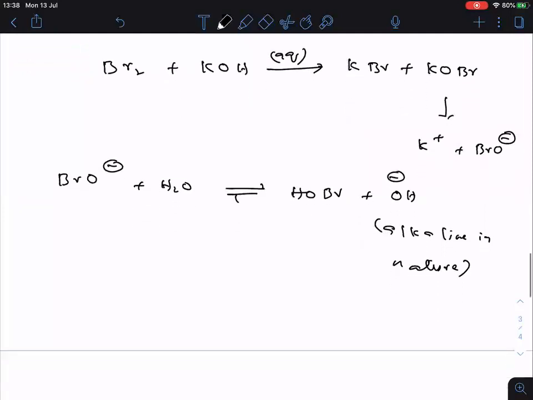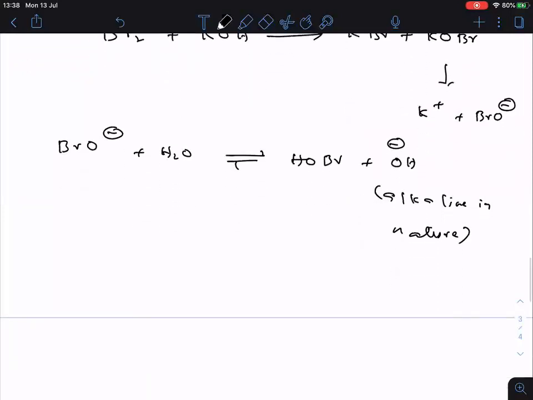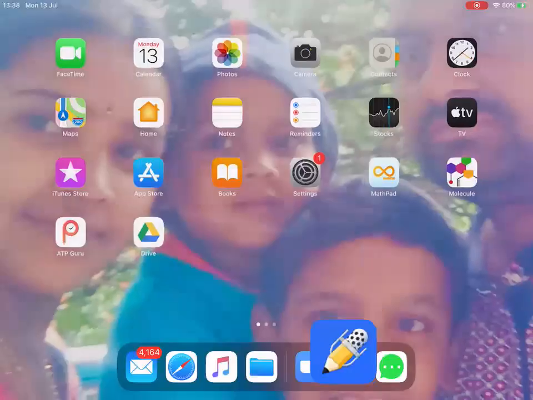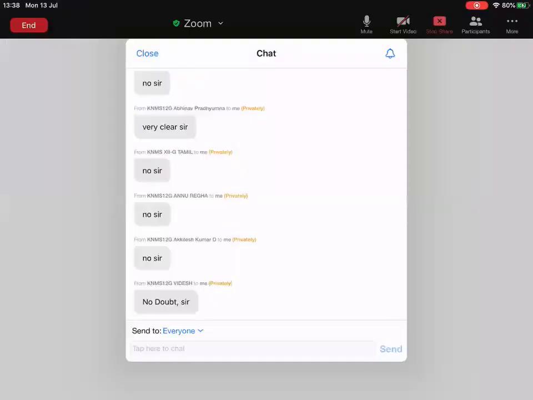Up to here, I think it is clear, everyone. Any doubts up to here in the mechanism part? Right, no doubts. Let us continue the mechanism then.